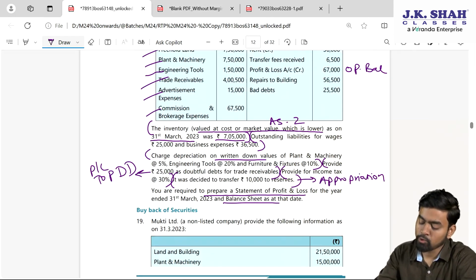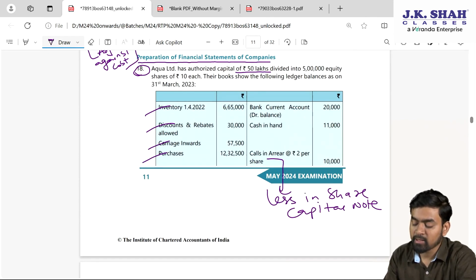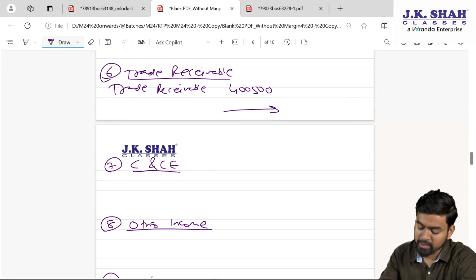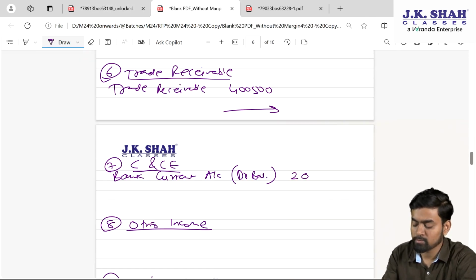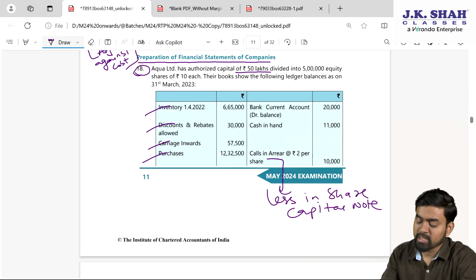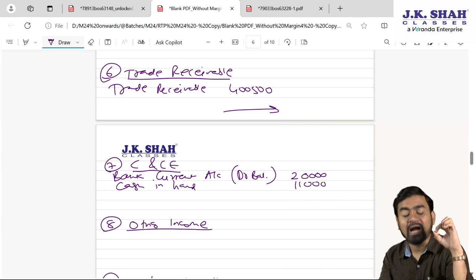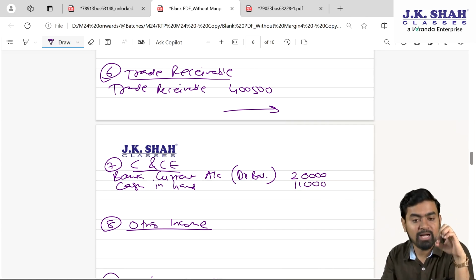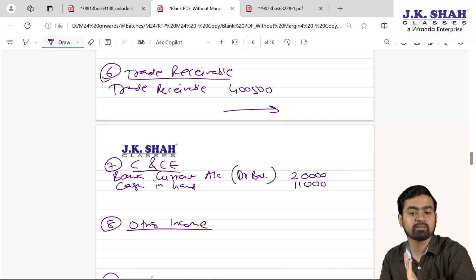Done. See, this is how quickly you can record everything, my dear students. Bank current account, 20,000. So cash and cash equivalent. Bank current account, it's a debit balance, money receivable, amount is 20,000. Next one, cash in hand, 11,000. In the same note, cash in hand, 11,000. I am just showing you how we should write any long answer in a quick way. Prepare the format, simply incorporate, write your adjustments, and then done.